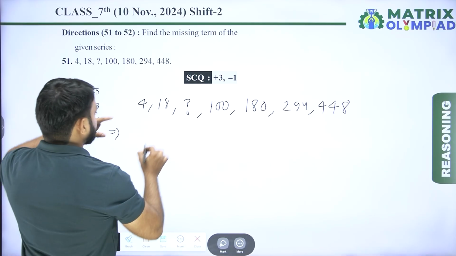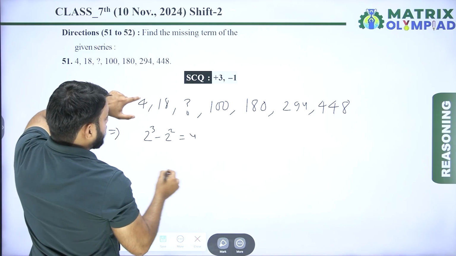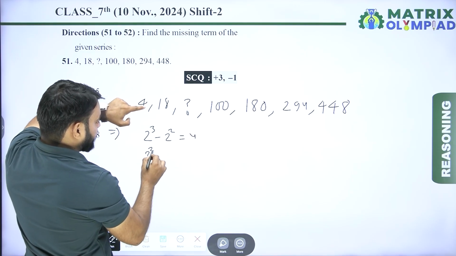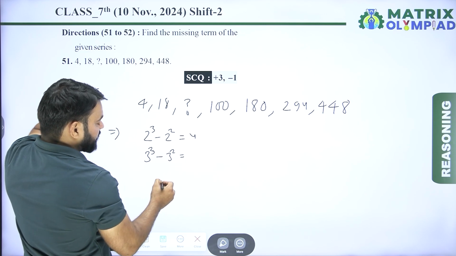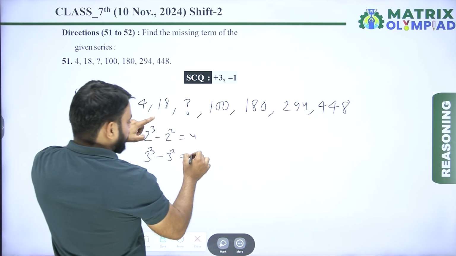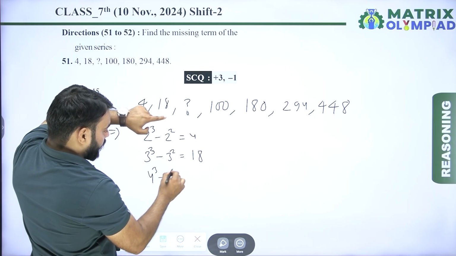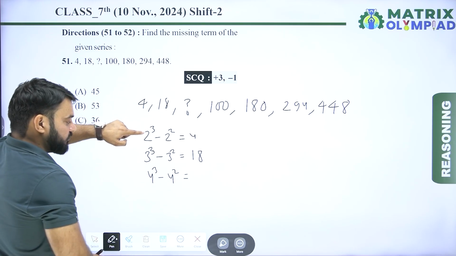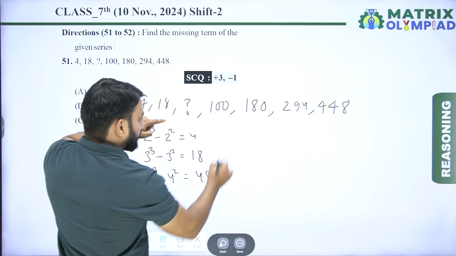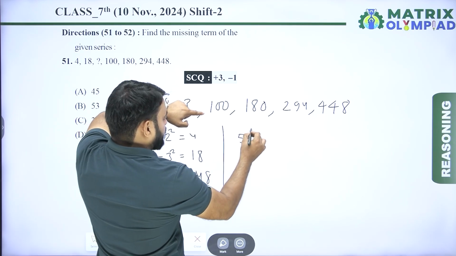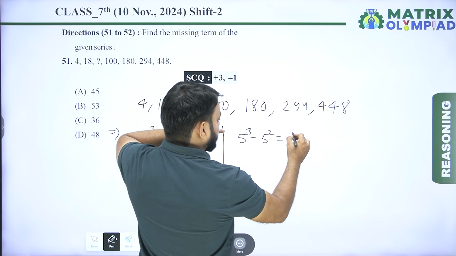So the pattern of the series is n cube minus n square. For 2: 2 cube minus 2 square, it means 8 minus 4, which is 4. Now 3 cube, it means 27, minus 3 square, it means 9. 27 minus 9, it means 18. Now similarly 4 cube minus 4 square. 4 cube means 64, minus 4 square means 16, it means 48. Now 5 cube minus 5 square, it means 125 minus 25, it means 100.